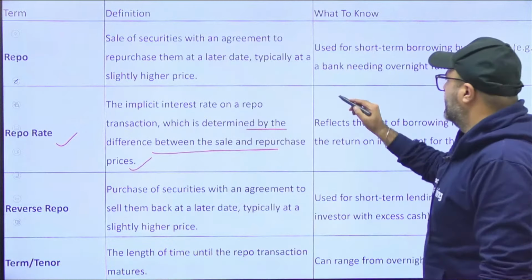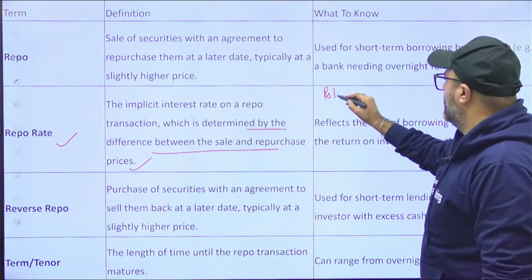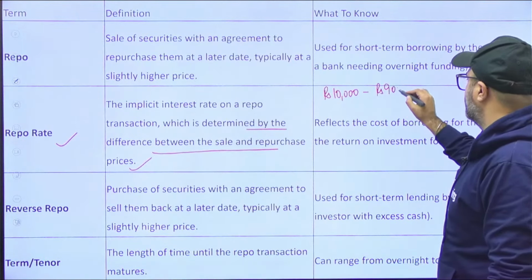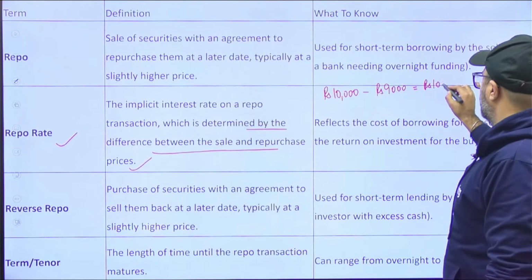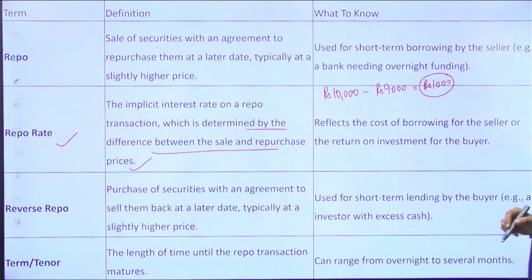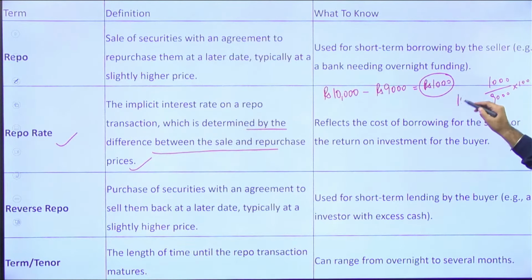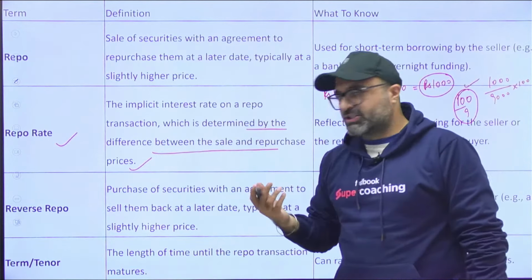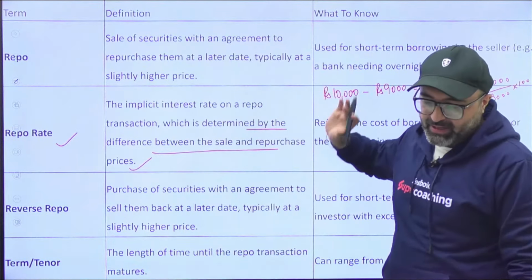For example, I have a government security of market price 10,000, and against this you have given me a loan of 9,000. So the difference is 1,000 rupees. So you have given me 9,000 rupees on loan, and against this you have charged 1,000 rupees of interest. So what is the interest value? That is 1,000 divided by 9,000, and when we calculate, this value comes out to be 100 upon 9. So this 100 upon 9 is the rate of interest which is actually charged by the lender, which is actually paid by the borrower.